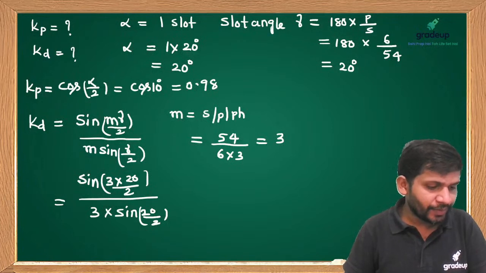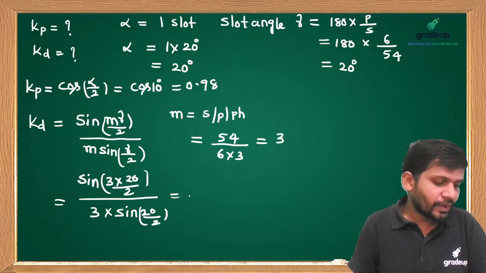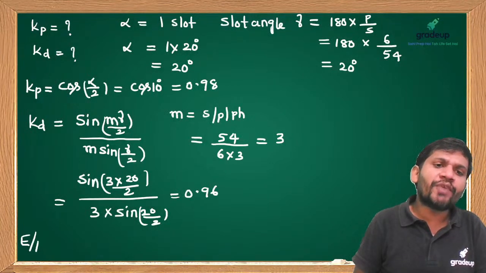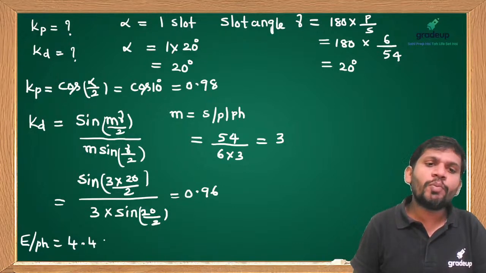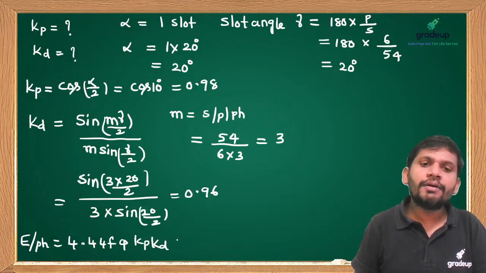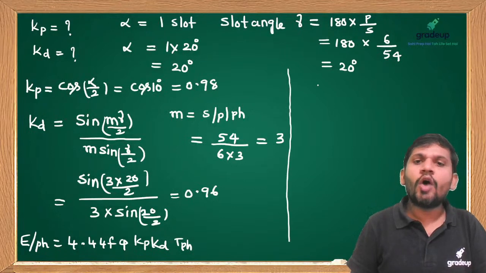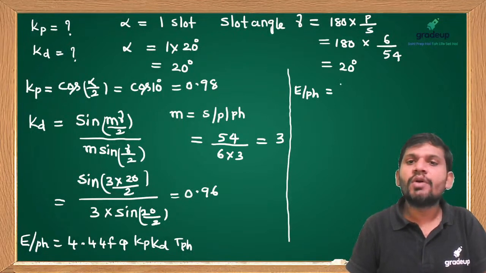Okay, thank you, Manikandan. Yes, friends, how much Kd did you get, students? If you simplify this, you get 0.96. Then what is the induced EMF per phase? Please concentrate on how to calculate the EMF. Fundamental question, students: 4.44 f phi Kp Kd turns per phase. Come on, how much induced EMF per phase can we get?